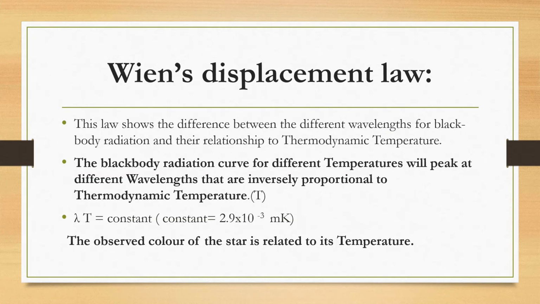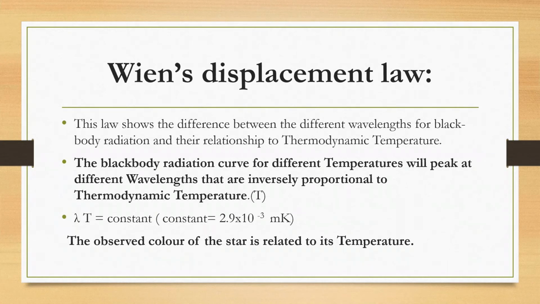So in short, when we talk about Wien's displacement law, we say that you simply need to multiply the wavelength from the black body radiation by the thermodynamic temperature. All right? And this product of wavelength of the black body radiation and the thermodynamic temperature will give you a constant. You need to remember this constant, ladies and gentlemen. The constant is 2.9 times 10 to the negative 3.